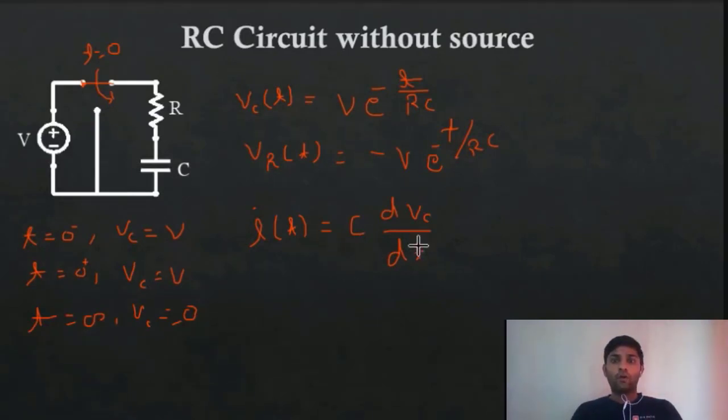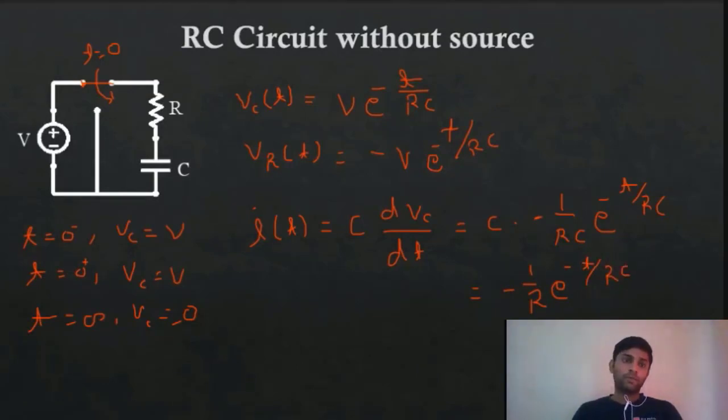Okay, have you got it or not? So let's find it quickly. This is going to be C times, if we take the differentiation, minus 1 by RC e raised to minus t by RC. So this is going to be your current. The current is going to be minus 1 by R e raised to minus t by tau, where tau is nothing but RC. Have you all got this? To get the current in this equation, and in the same way you can get the current in the previous question.